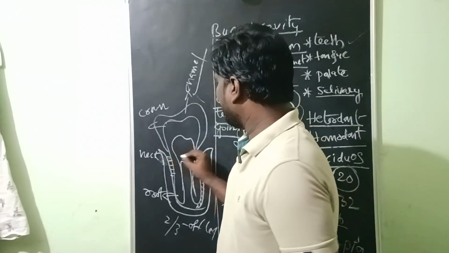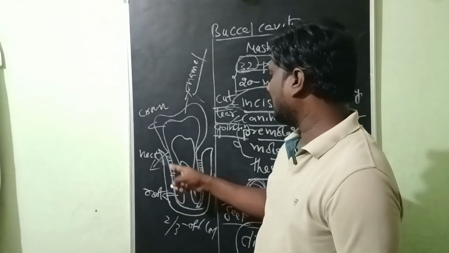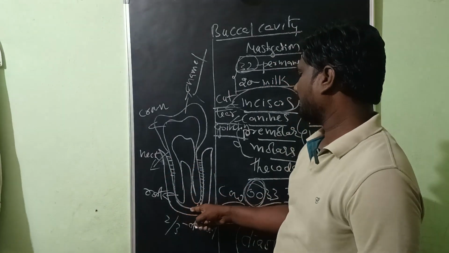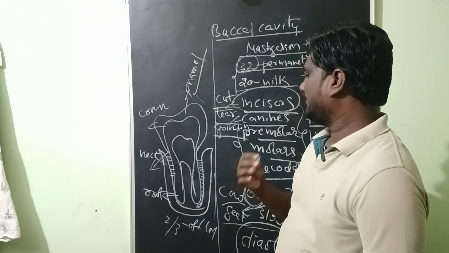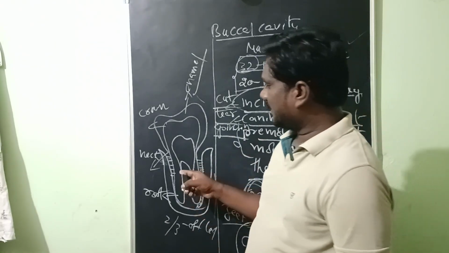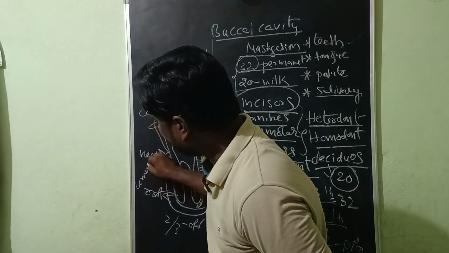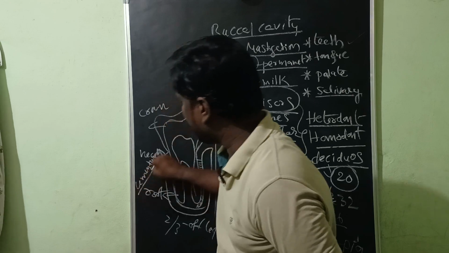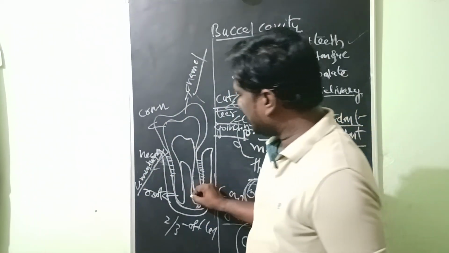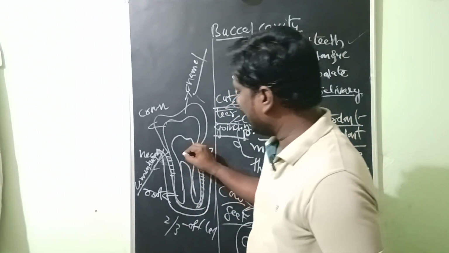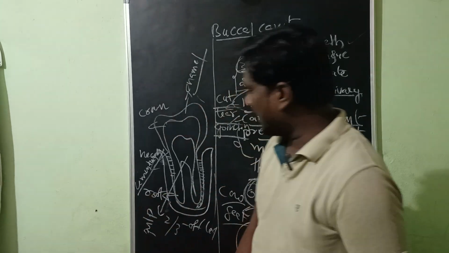In the neck area and below, the part which is present in the jaws is fixed with the help of cementum, a strong structure. Next, inside there is a cavity called the pulp cavity.